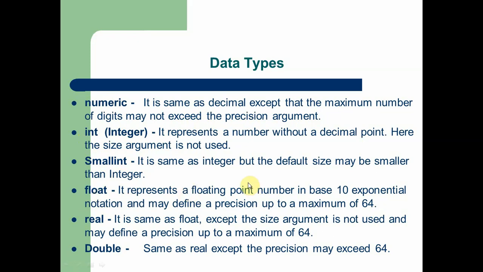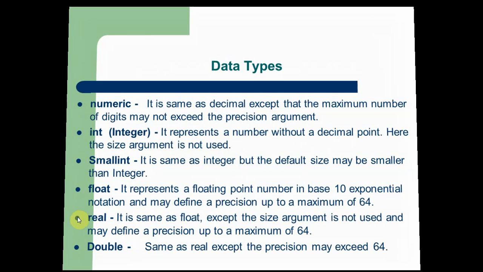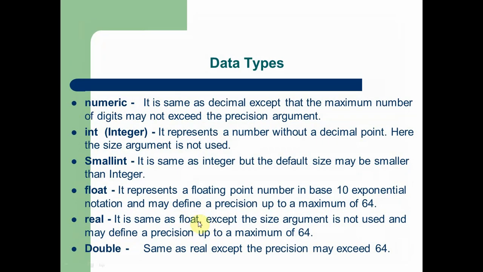Float is also used to store decimal points with a floating exponent notation, and may define a precision up to 64 digits. Next, real is the next data type. It is used the same as float except the size argument is not used, and it may define a precision up to 64. So these are some of the data types which we are going to use in SQL commands.